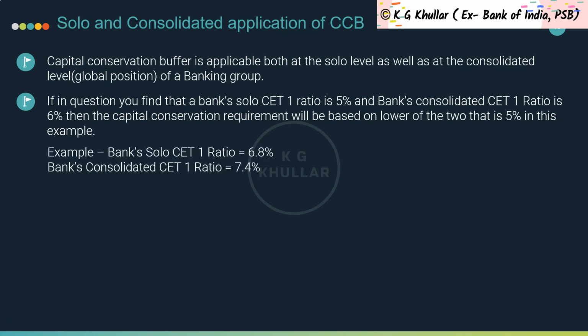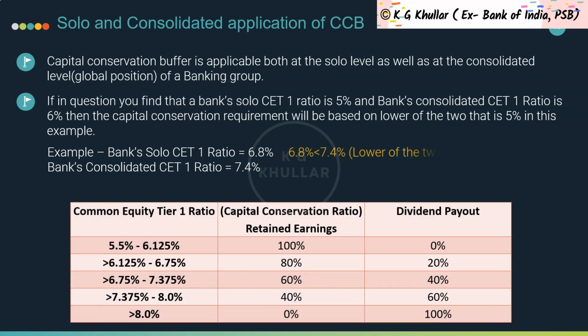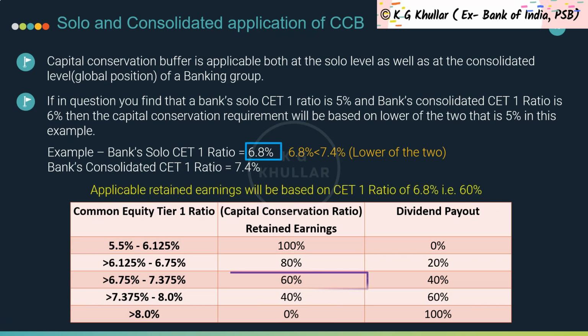If a bank's CET1 ratio at solo level is 6.8% and that at consolidated level is 7.4%, then it will be subject to a capital conservation requirement of 60%, which is consistent with the CET1 range of greater than 6.75% to 7.375% as per this table which we have learned earlier. Now friends, why do we choose 60%? Because the lower of the two CET1 ratios is 6.8% and we will use conservation requirements based on this only.